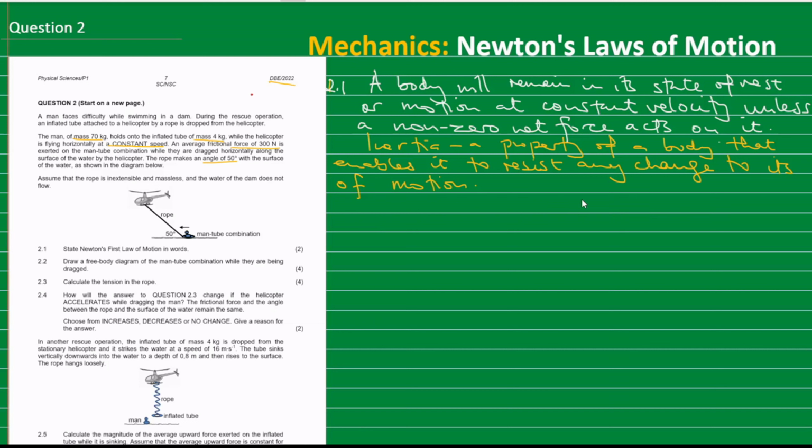So for example, when the brakes of a moving vehicle are applied to bring it to a stop, the force is not acting on the occupants of that particular vehicle, so there's a tendency that the occupants will continue moving forward. That's why we've got these safety belts. So that property is coming from Newton's first law of motion. But the question here is just asking us to state. So you state it as given here: a body will remain in its state of rest or motion at a constant velocity unless a non-zero net force acts on it.